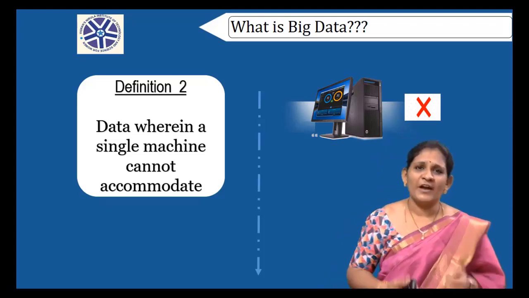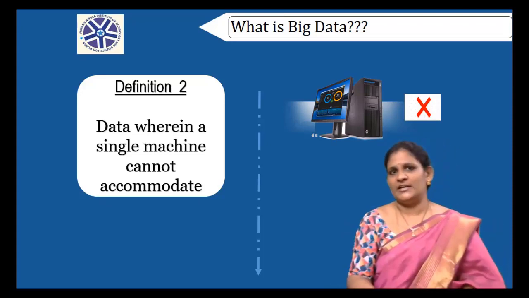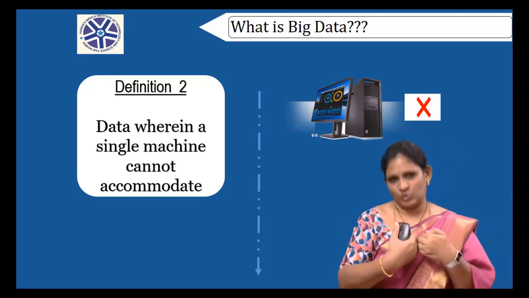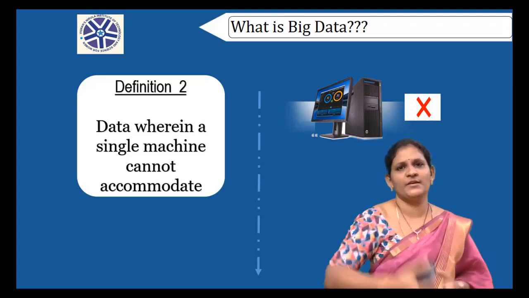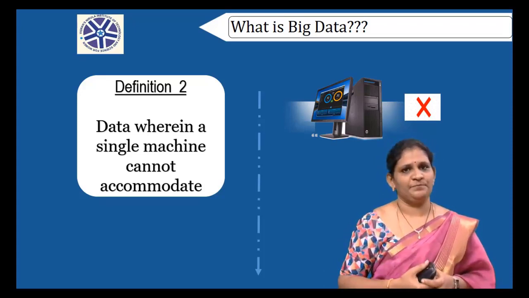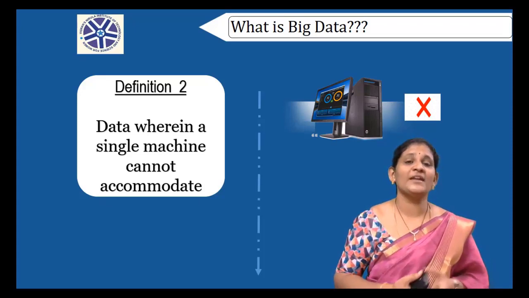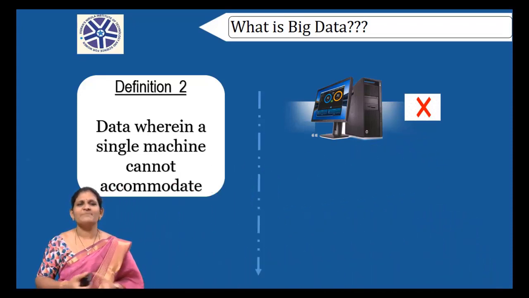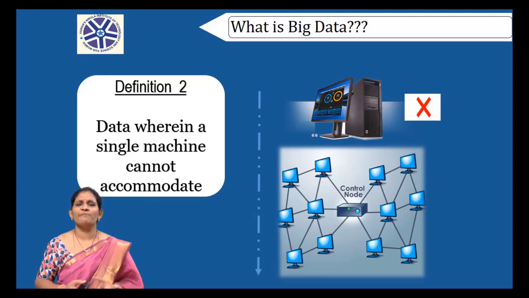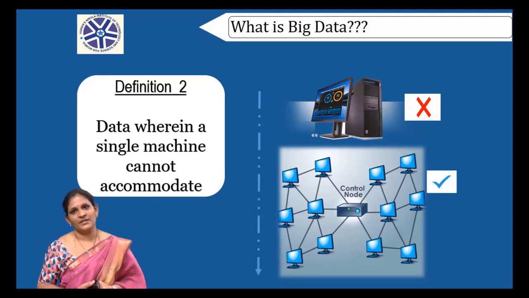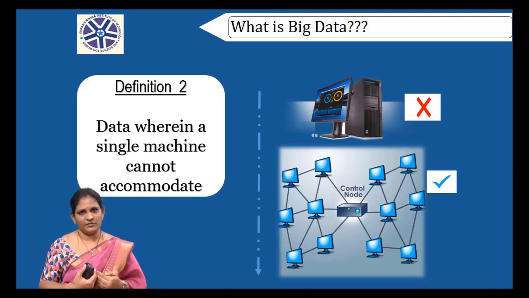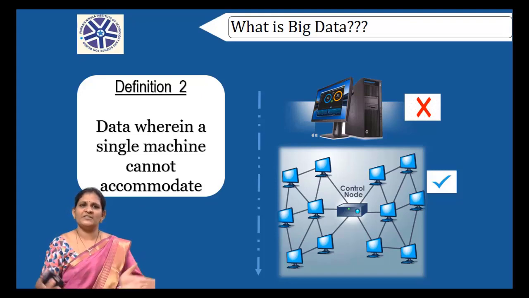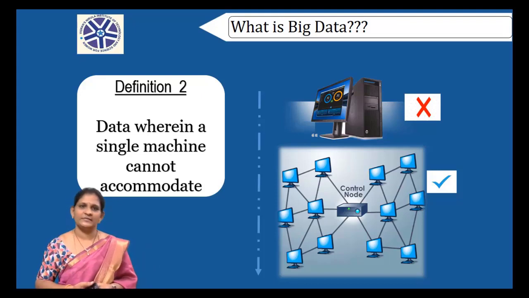Okay, fine. I know I cannot store my data into my machine because my data is 10 TB of data, but my machine configuration is 1 terabyte. So what is the solution for this? How can I store the data? The simple answer for this is connect group of machines together. And on the top of the machines, we can store the data. Like I'm having 10 terabytes of data and the machine configuration is 1 terabyte. So the same configuration machines, like 10 machines, you should interconnect with each other. On the top of that, I can store my data.